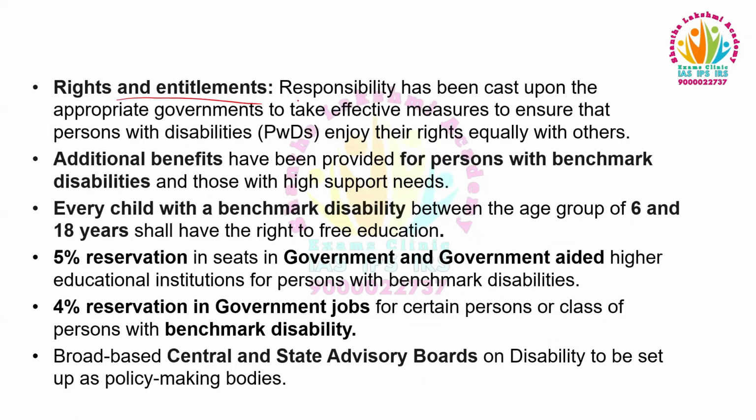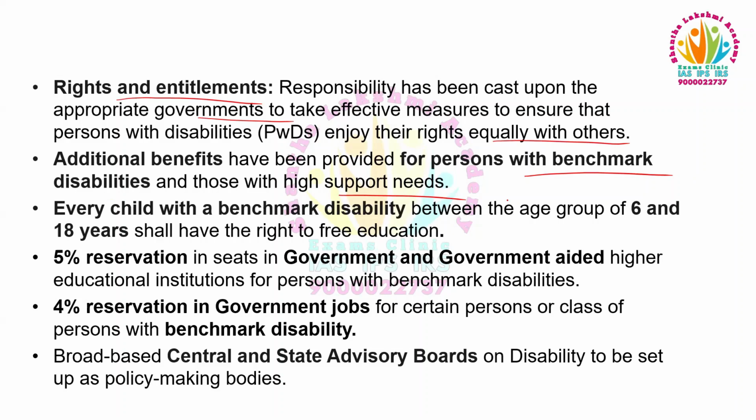Rights and entitlements: responsibility has been cast upon the appropriate governments to take effective measures to ensure that persons with disabilities enjoy their rights equally with others. Additional benefits have been provided for persons with benchmark disabilities and those with high support needs.